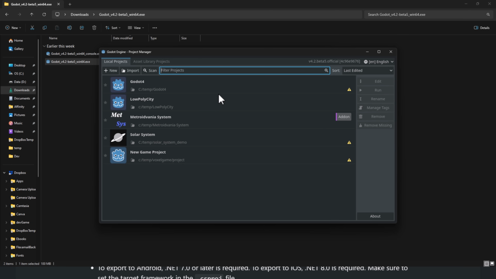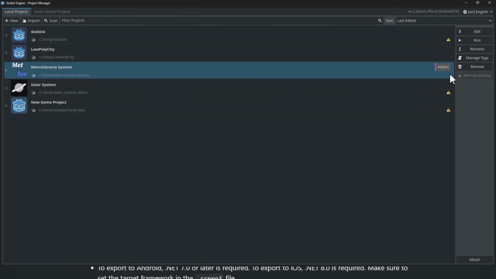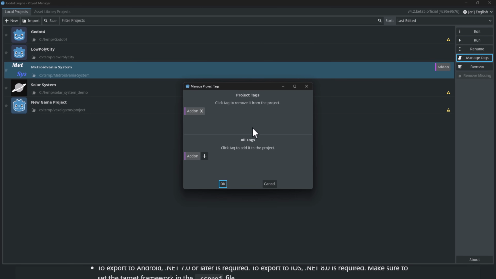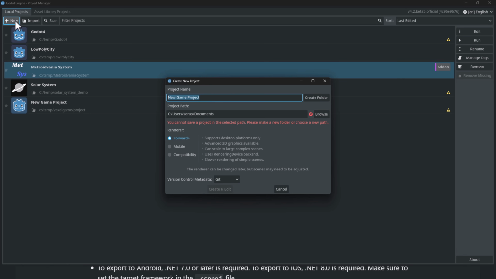Now, the biggest reason I wanted to show you this is because we actually had a realignment of the launcher. So you're going to notice over here, we now moved the asset handling stuff over here, and then the run and edit stuff and the tag management stuff is all available over here. So again, you got the tag manager there, various different things you can do with that, which are pretty cool. Creating a project is now done over here. We'll call this Godot 4.2. And of course, it has to go in temp or it will not work right.